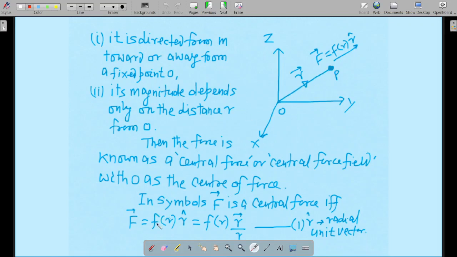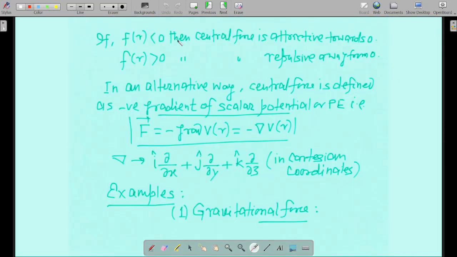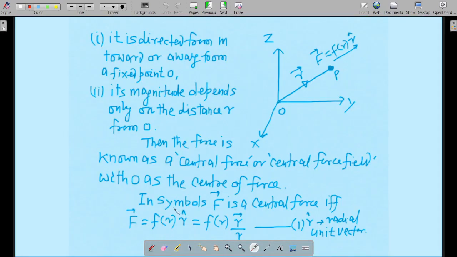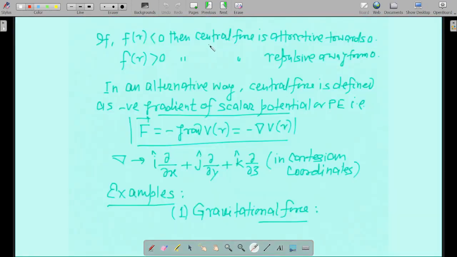If f of r is positive, then what will happen? Then the positive direction, plus r hat, will come. So plus r hat means this particular direction, that is repulsive. Okay, so if f of r is smaller than 0, then central force is attractive towards O. f of r is negative, so minus r hat will come, that is attractive towards O. If f of r is positive, plus r hat will come, that is repulsive away from O.